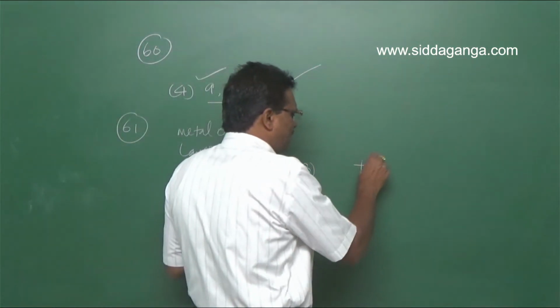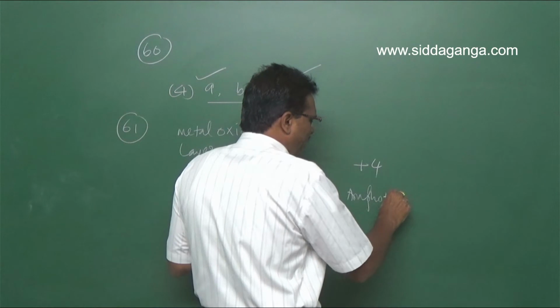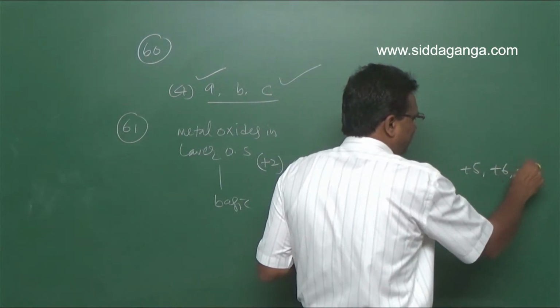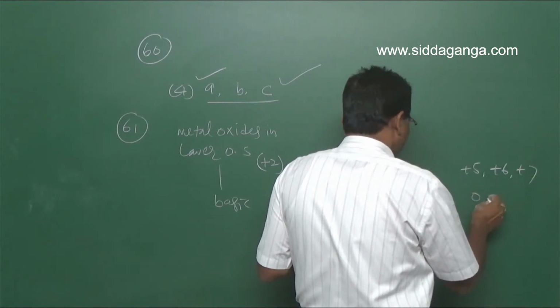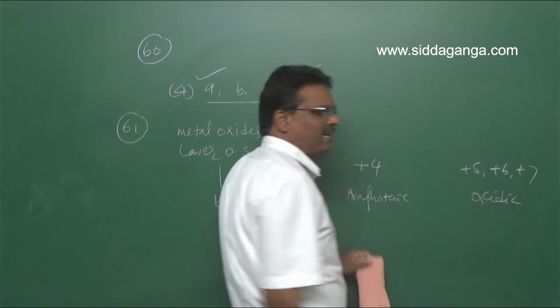Metal oxides in +4 state are usually amphoteric. Metal oxides in +5, +6 and +7 are acidic in nature.